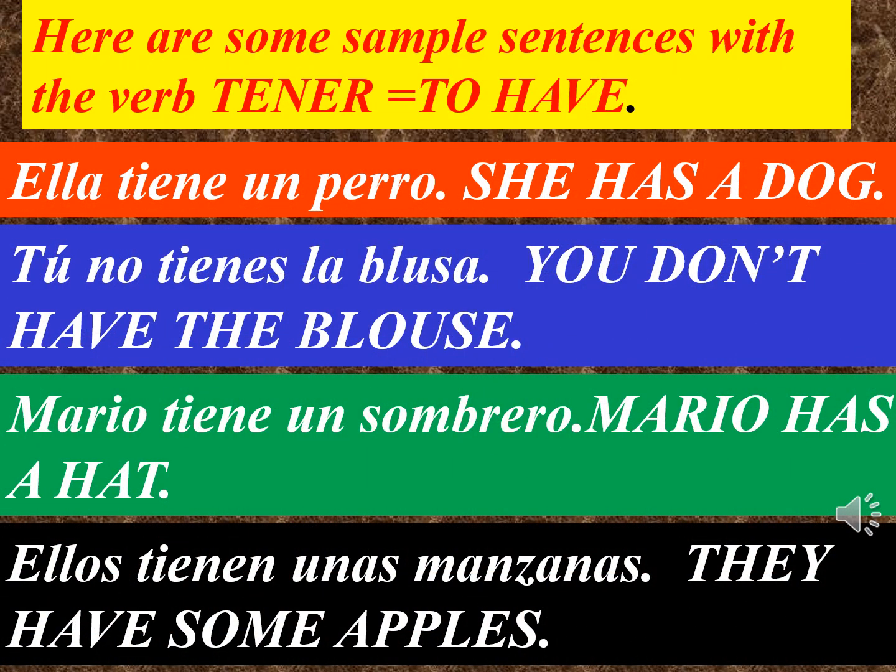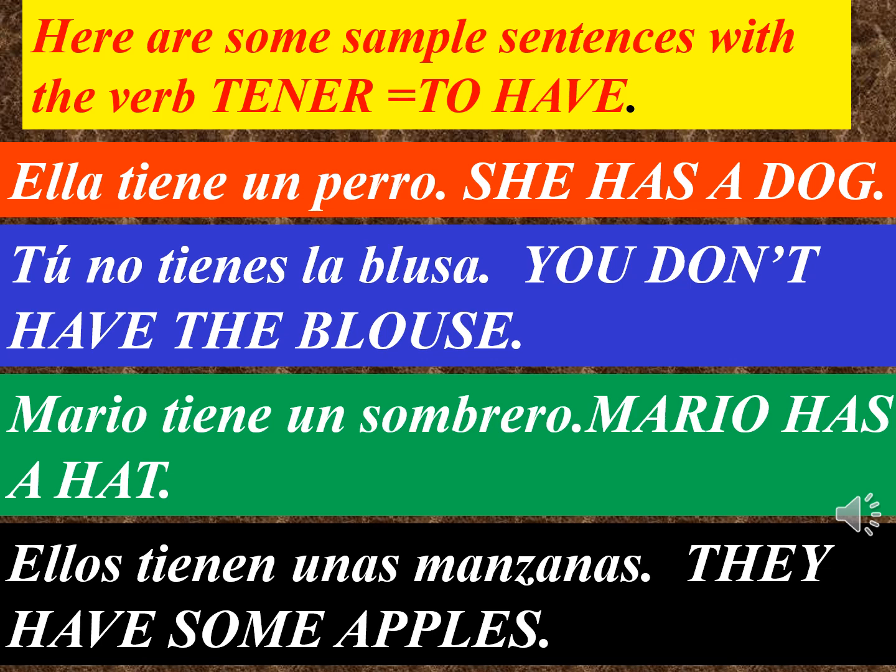Some sample sentences. Ella tiene un perro. Tú no tienes la blusa. Mario tiene un sombrero. Ellos tienen unas manzanas. All of these sentences are using the verb tener in its meaning of to have, to possess something.